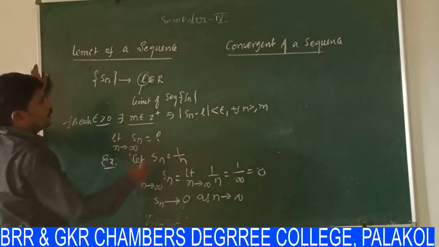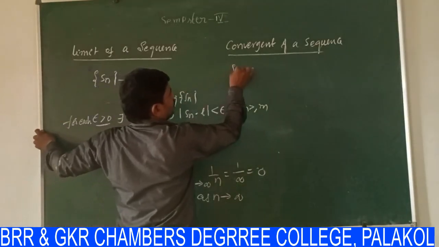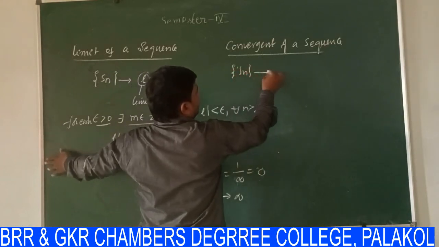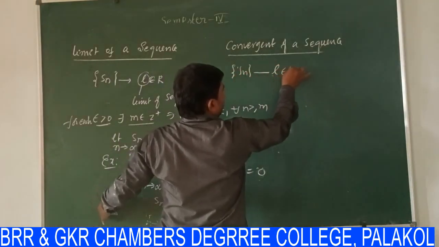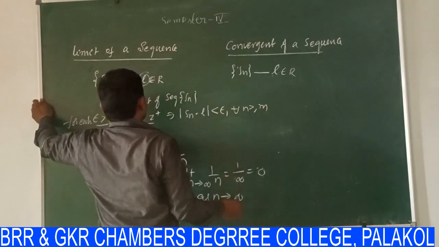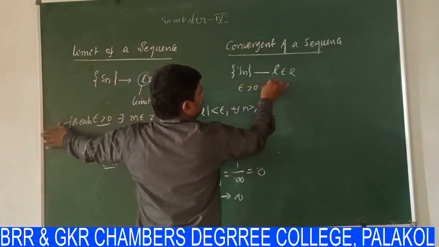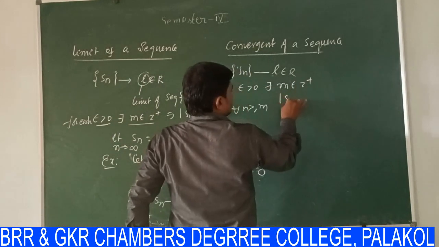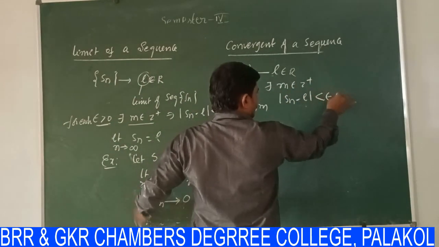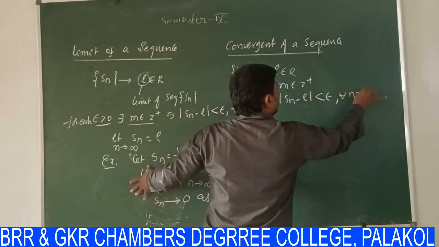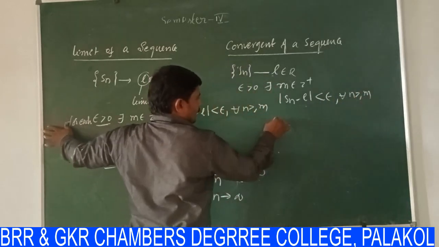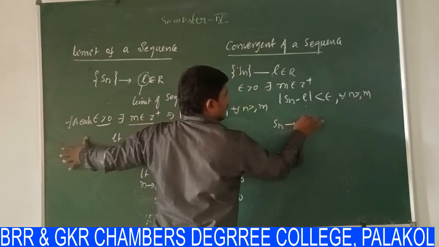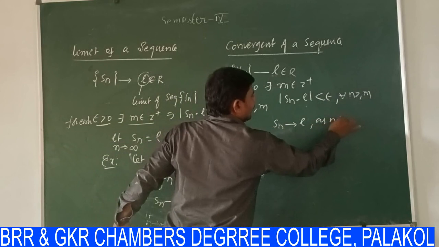And similarly, the sequence Sn is said to converge to L, where L belongs to R, if for each epsilon greater than 0, there exists M belongs to Z plus such that modulus of Sn minus L is less than epsilon for all n greater than or equal to M. It is represented by Sn tends to L as n tends to infinity.